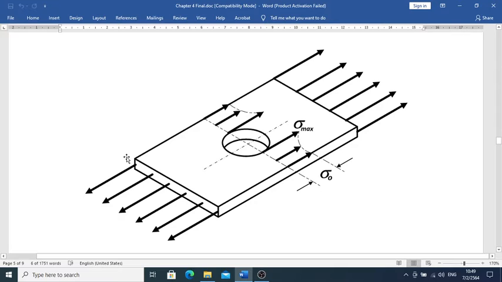It's going to be distributed as a normal force perpendicular to the area, with the stress sigma equal to F over A. But at the hole, at the rim of the hole, I'm going to have a sigma max right there, because there is an abrupt change at the rim of the hole, and then the stress decreases all the way down to a constant sigma zero, where sigma zero is equal to F over A, of course.